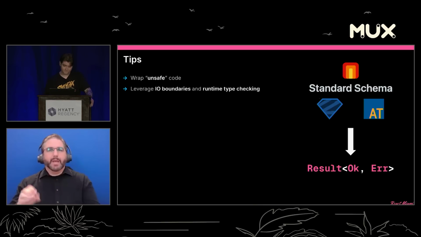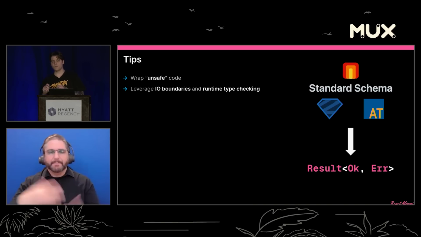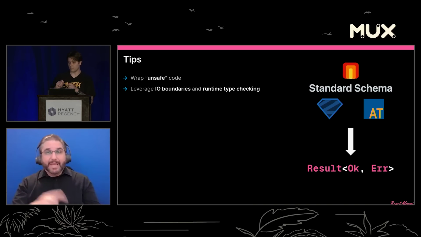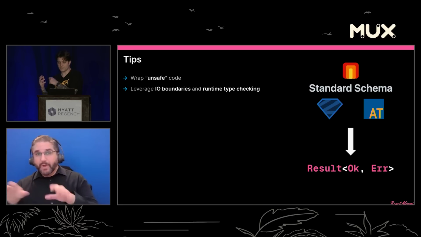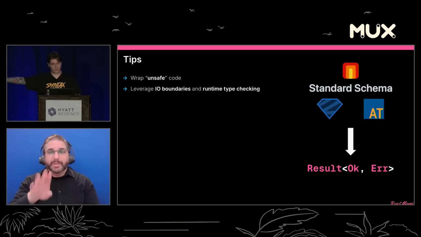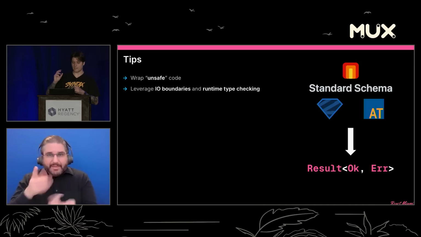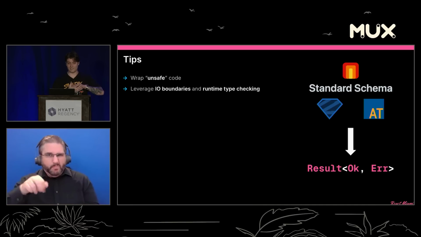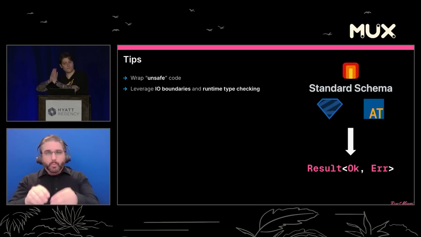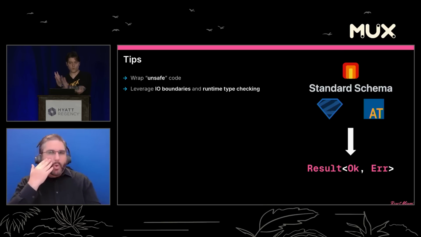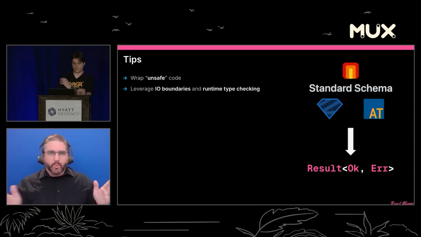Same for try promise. Another important thing is leveraging I/O boundaries and runtime type checking. So using something like standard schema, Zod, archetype, effect schema, valibot, whatever it is, anytime you're doing I/O, whether that's in a server action, reading something from disk, going to the database, calling out to a third-party API, when that data comes back, validate it and parse it, and then take the result of that and put it into a result type. That way you know at the very outer boundaries of your application, the whole way down through, that you can operate safely on that data.